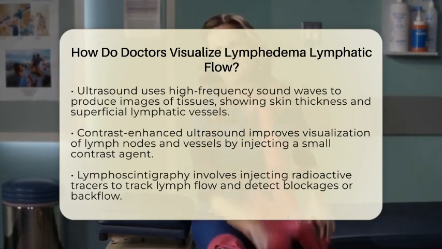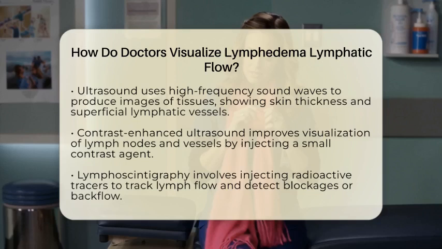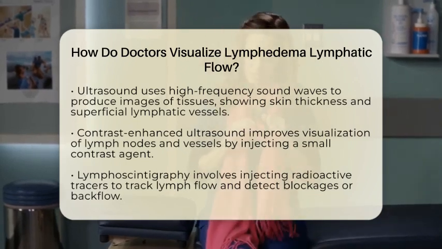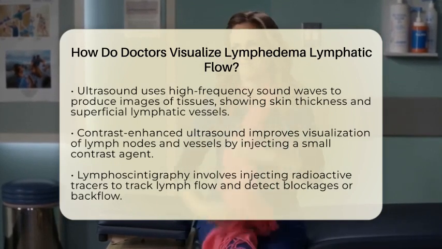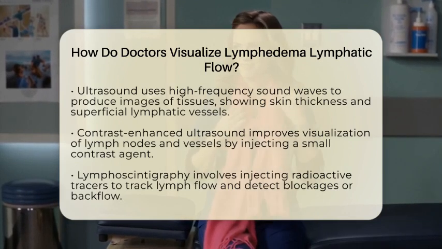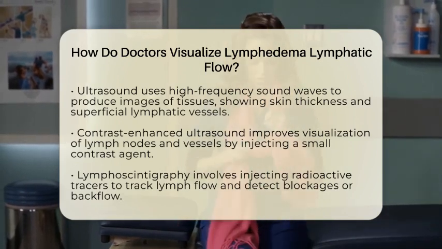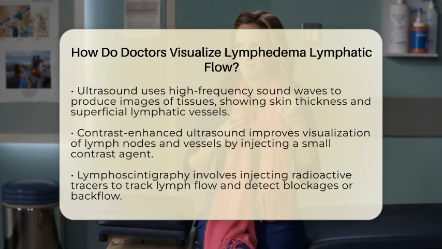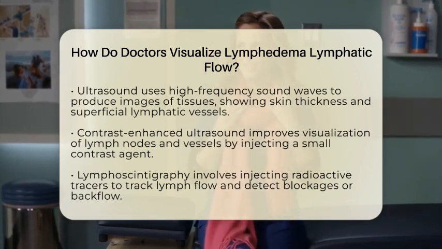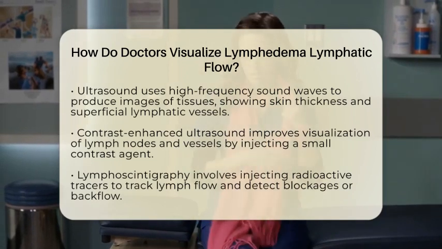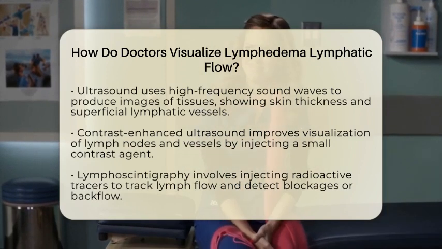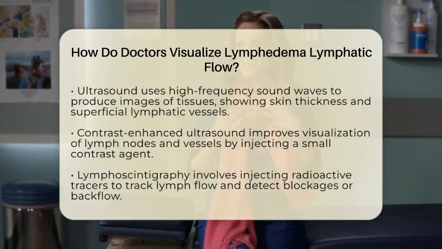Ultrasound is another tool doctors use. It's a non-invasive technique that uses high-frequency sound waves to produce images of tissues. Ultrasound can show the thickness of the skin and tissues affected by lymphedema and can visualize superficial lymphatic vessels and nearby veins. In some cases, contrast-enhanced ultrasound is used, where a tiny amount of contrast agent is injected to improve visualization of lymph nodes and vessels. Ultrasound is quick and safe but depends on the skill of the operator and has limited depth penetration.